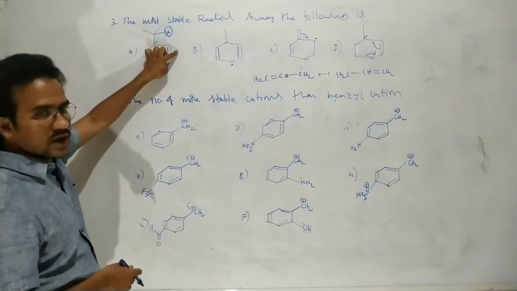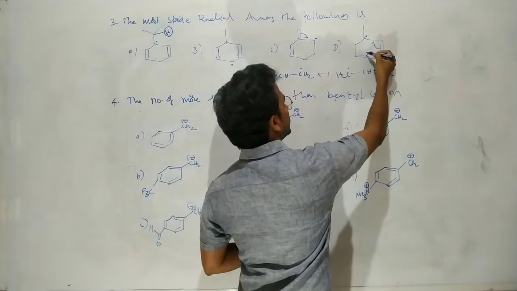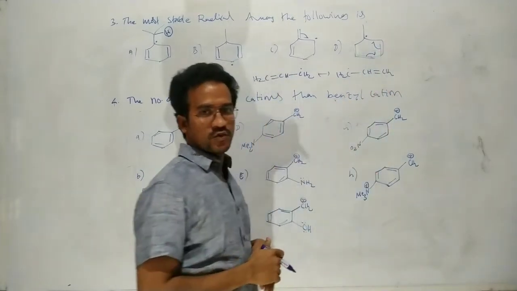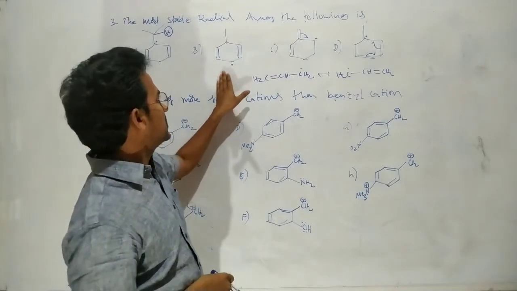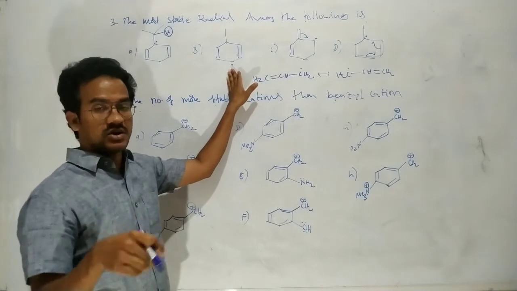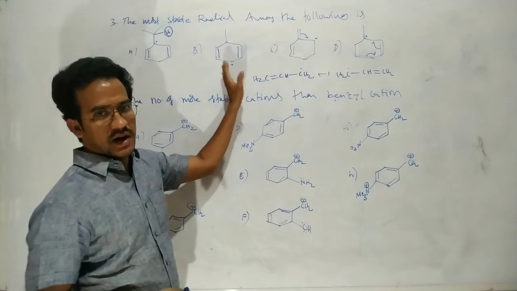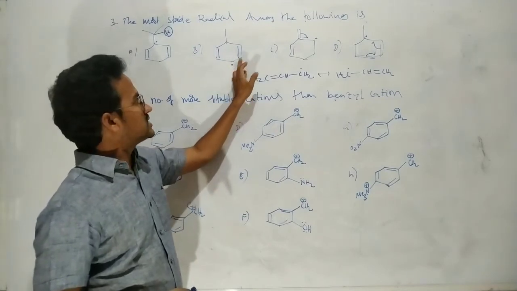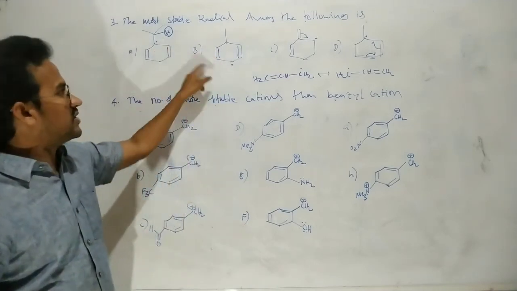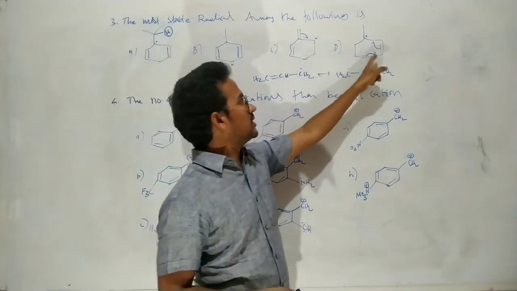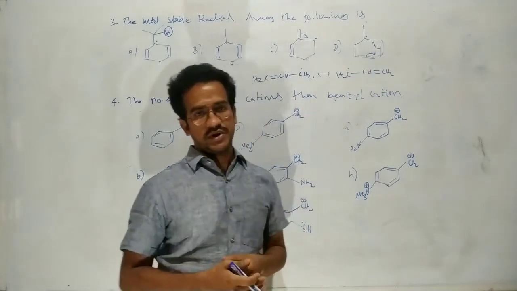This radical is in conjugation with this pi bond or with this pi bond. But in this case, this radical is in conjugation continuously with these two pi bonds. Okay, there is a linear conjugation here. These two are cross conjugation because this radical at the same time cannot be in conjugation with these two pi bonds. Okay, this radical can be involved in delocalization either with this pi bond or with this pi bond. Here also same. So these two are stabilized by the cross conjugation. It is stabilized by the linear conjugation. Okay, so generally linear conjugation brings more stability.